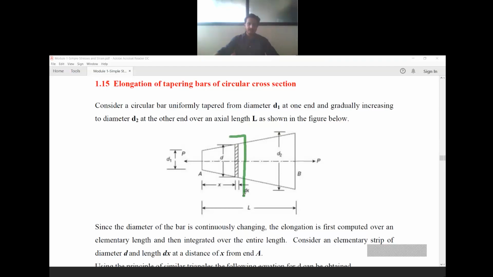In this area, you can observe a hatched portion. This is what we call an element, a small element of a member. See, the overall thing is a member. In that, I will consider a small portion of that member. We call that an element.